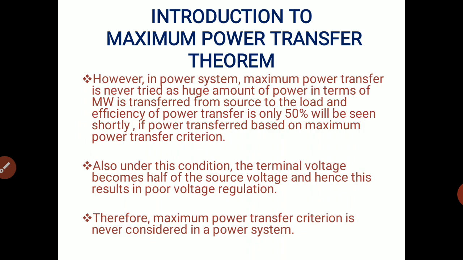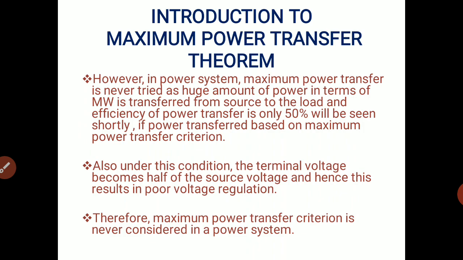So in power system, the power generated from the power plant is transmitted to the transmission system from source to load. So if the maximum power transfer criterion is kept in mind, we get the efficiency of only 50% in such cases.